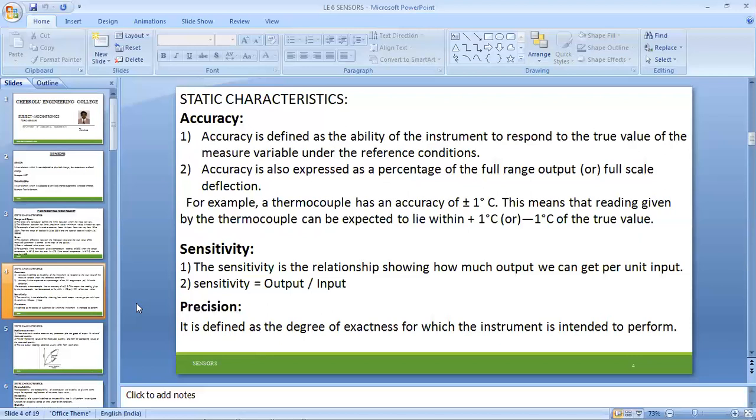Next, we are moving to sensitivity. Sensitivity is the ratio of output to the input. Precision is nothing but exactness.